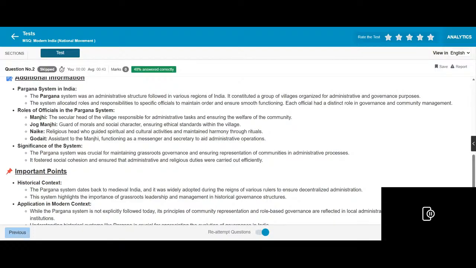Roles of officials in the Pargana system. Manji, the secular head of the village, responsible for administrative tasks and ensuring the welfare of the community. Jogmanji, guardian of moral and social character, ensuring ethical standards within the village. Naiki, the religious head, who guided spiritual and cultural activities and maintained harmony through rituals. Godait, the associate to Manji, functioning as a messenger and secretary to administrative operations.